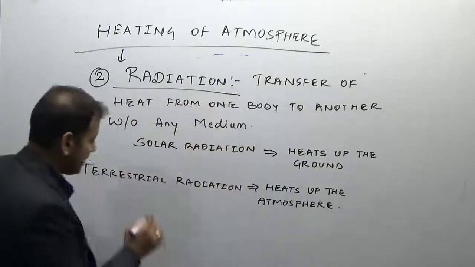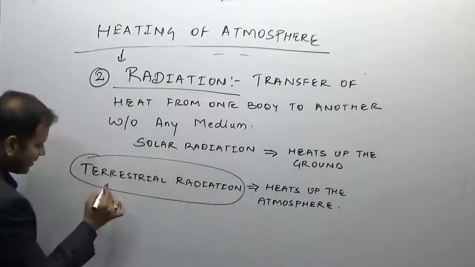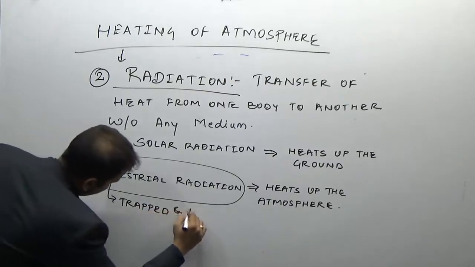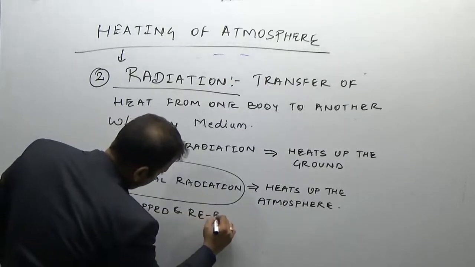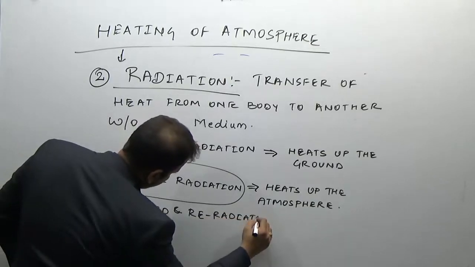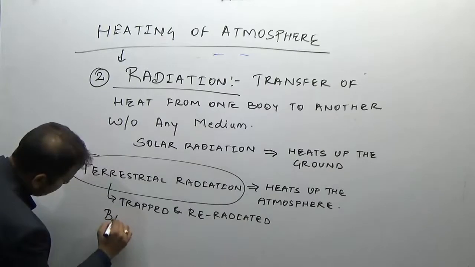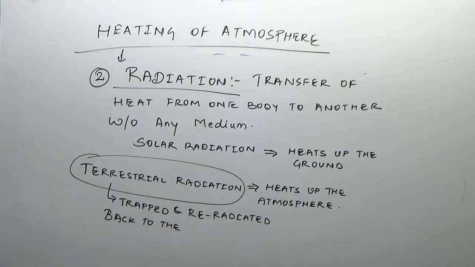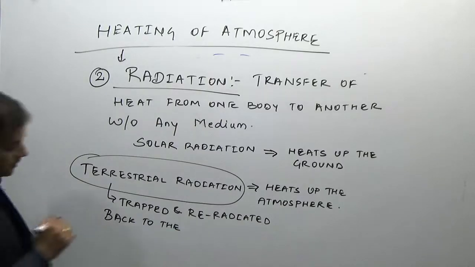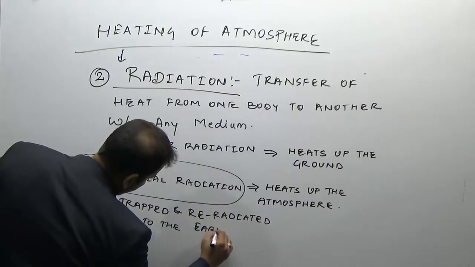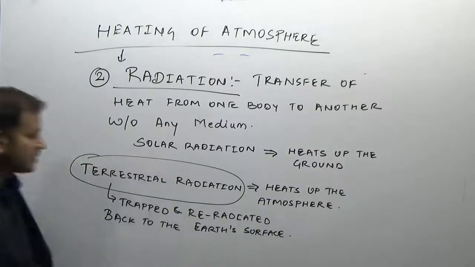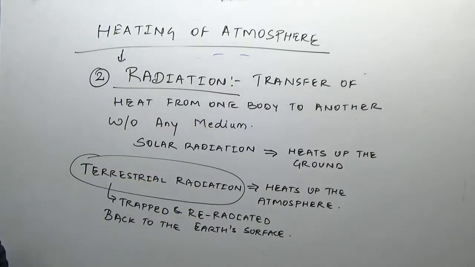The terrestrial radiation is trapped and radiated back to the Earth's surface. So this is how it is radiated back to the Earth's surface.